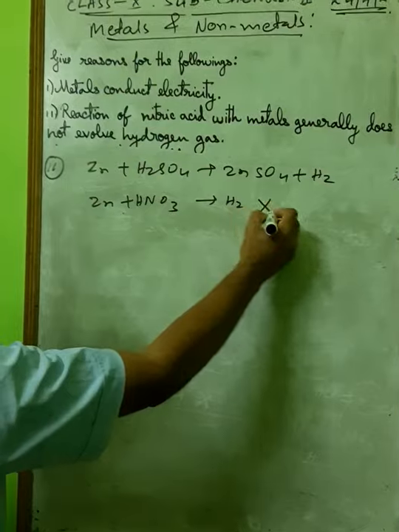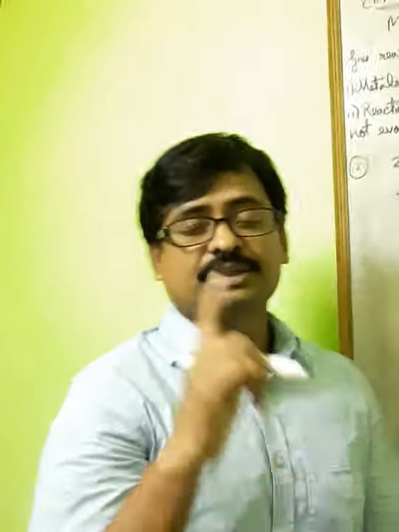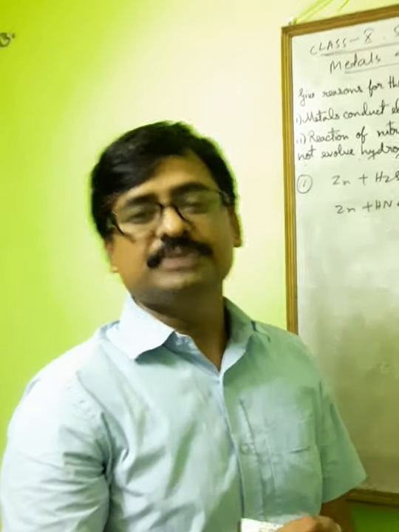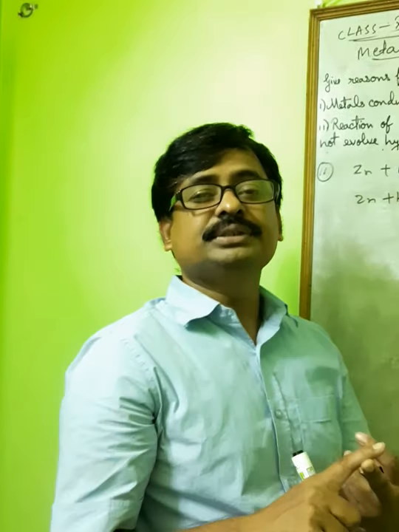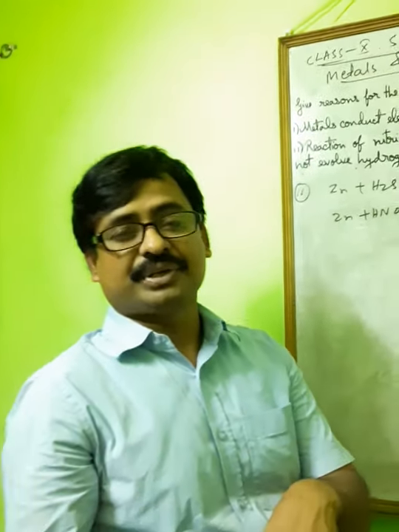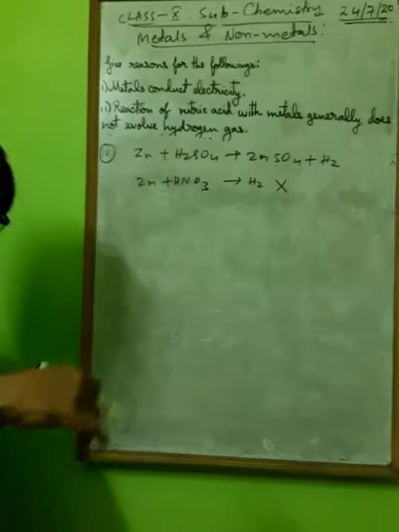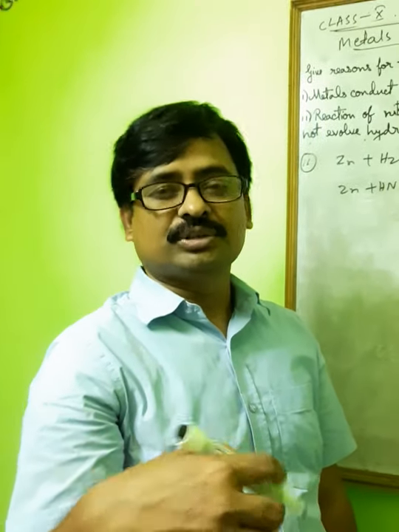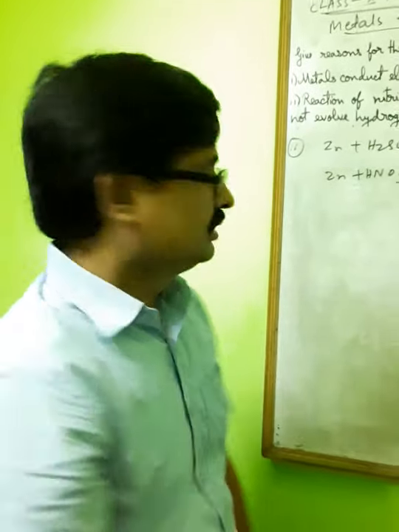If you think this, no, not possible. Why not possible? Because nitric acid is a very strong oxidizing agent. Strong oxidizing agent means what? It will easily oxidize hydrogen into water, and it will reduce into the corresponding nitrogen oxides, maybe NO2, etc. Think about this.